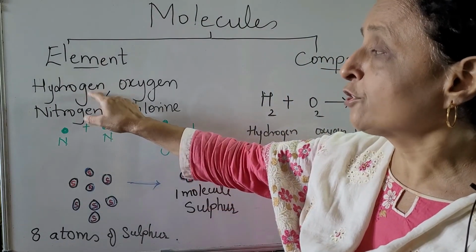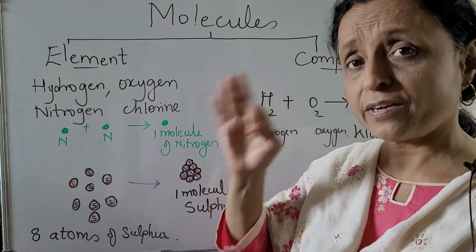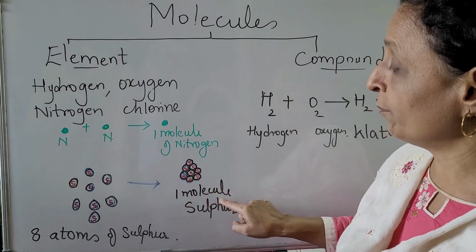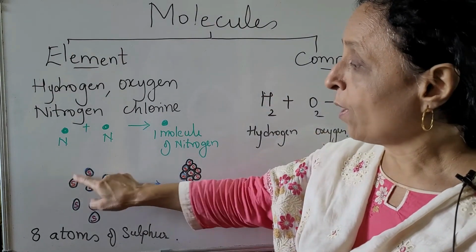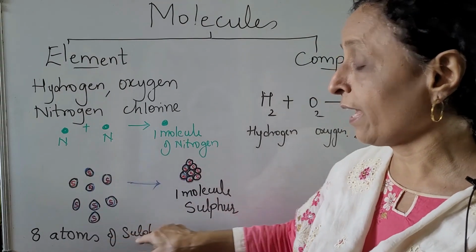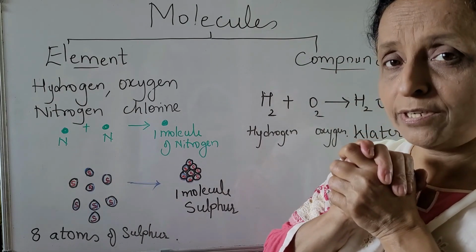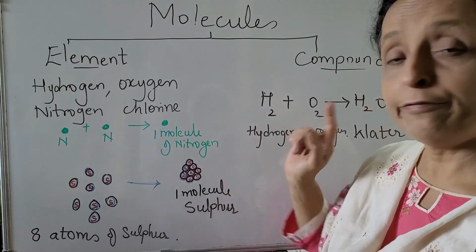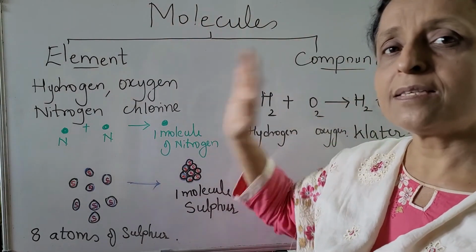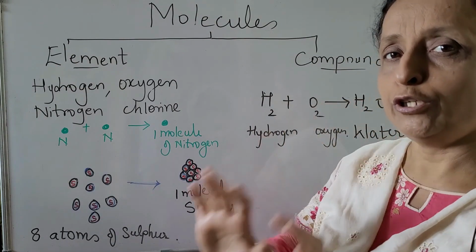Here it is just H2, O2, N2, Cl2. But in sulfur, 8 atoms of sulfur will combine to form one molecule of sulfur. 1, 2, 3, 4, 5, 6, 7, 8. They'll come together. So 8 atoms of sulfur will come together and combine to form one molecule of sulfur. So this is an element molecule. They are the same. They just combine with each other to form one molecule.